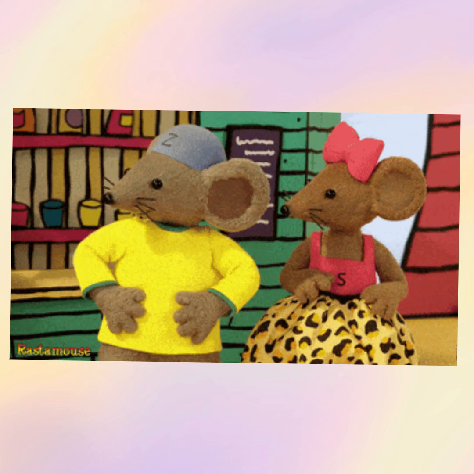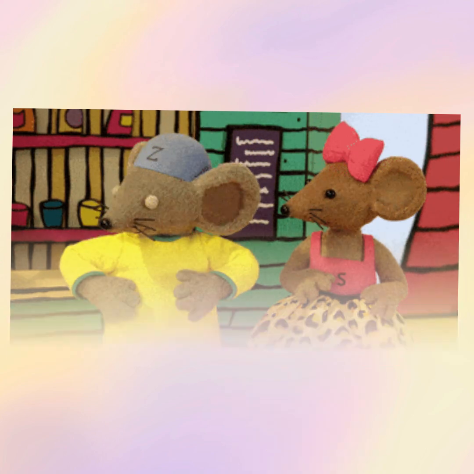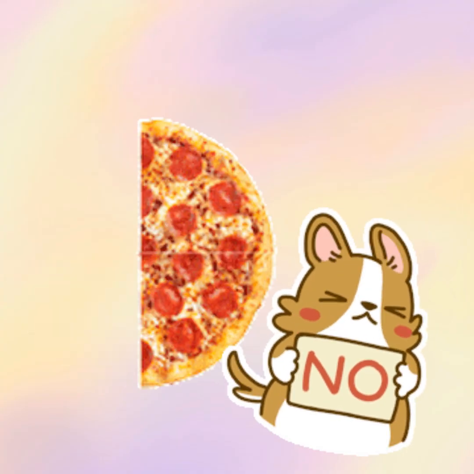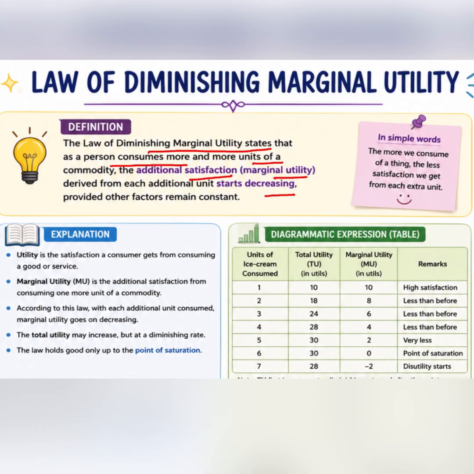And at a certain point, when your stomach is full, you don't want to consume any further unit of that particular commodity. So this is what we call the law of diminishing marginal utility.